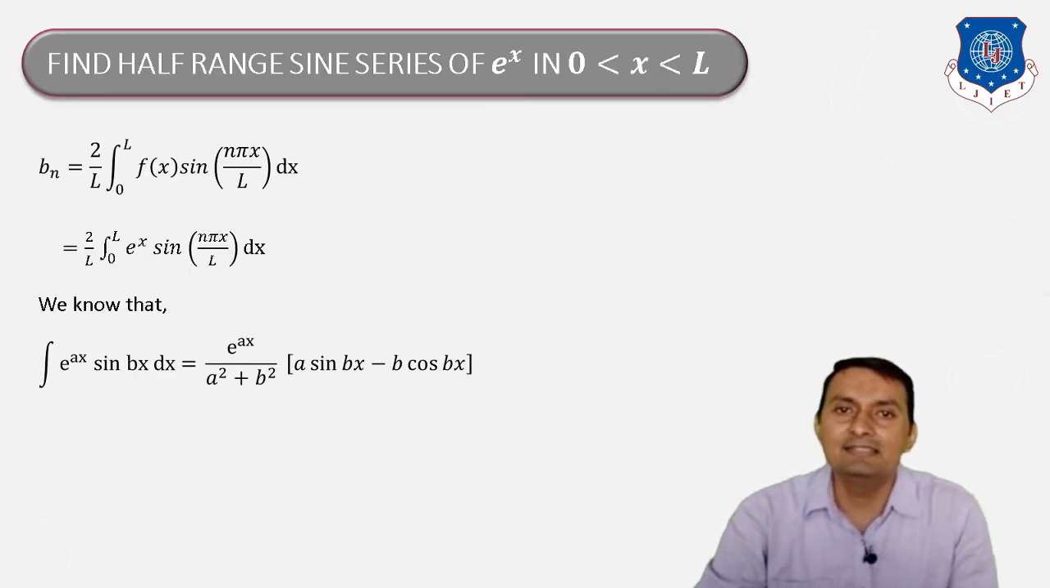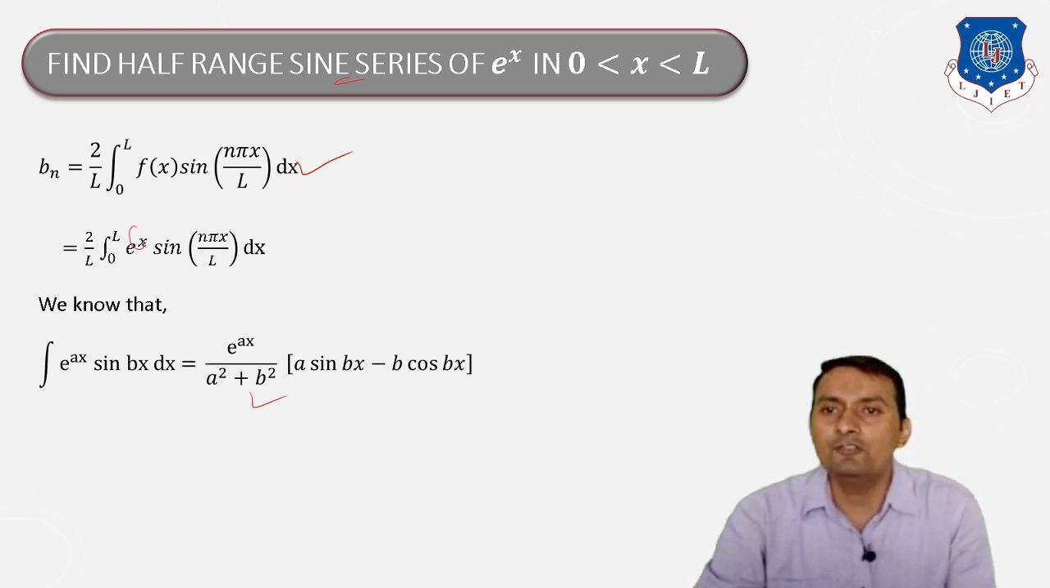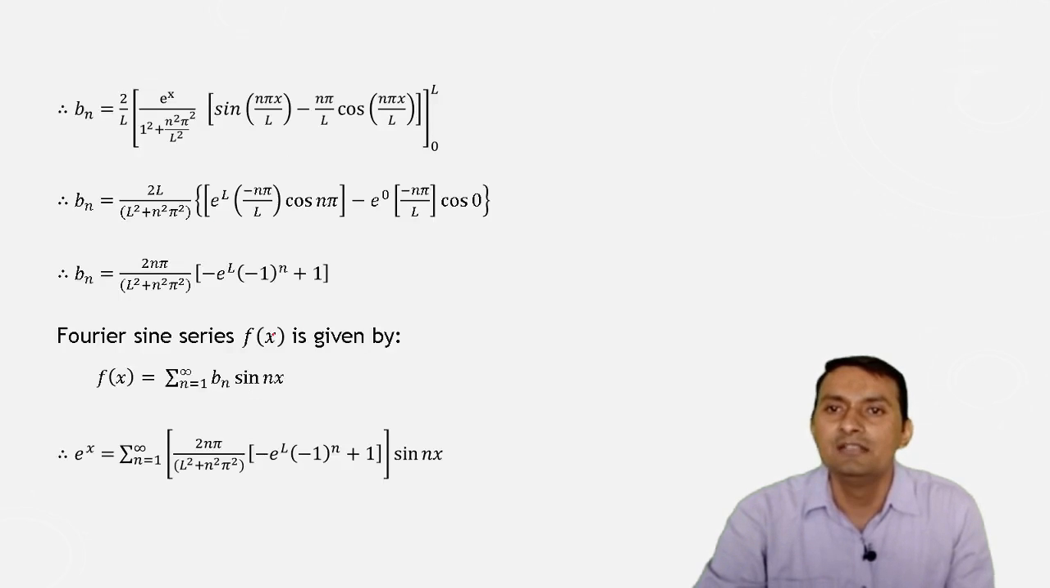Now suppose we consider this question: find the half range Fourier sine series of f of x equal to e raised to x in the interval 0 to l. Since a sine series is required, we have to determine bn and use this formula. After applying this formula, you have to determine A and B. So this is our A and this is the B. When you apply this formula and simplify each and every step, you will get bn equal to this one, and when we put it here, we get the Fourier sine series.